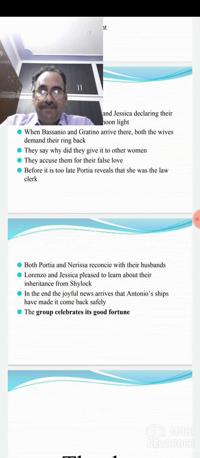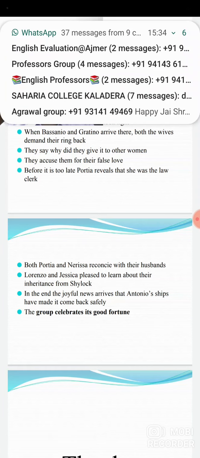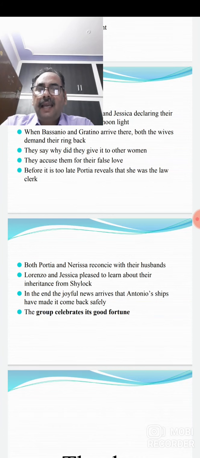So now they need not worry about that. They were just trying to touch the heart of Bassanio and Gracino. In this way, both Portia and Nerissa reconcile with their husbands. Lorenzo and Jessica are already there. They were also pleased to learn about their inheritance from Shylock, because Shylock had to name half of his property to his daughter Jessica. So they were also rejoicing in this happiness.